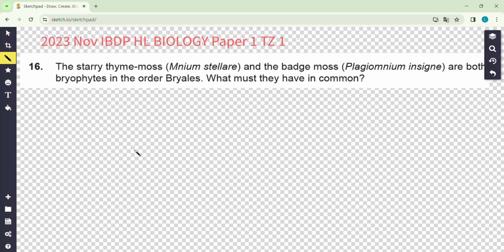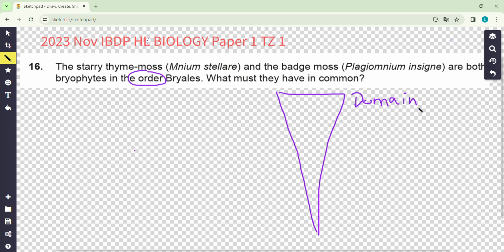Question 16 is about classification. Look at the term order. Remember it? Yeah, there's a sequence of classification from big to small. The biggest one is a domain, right?